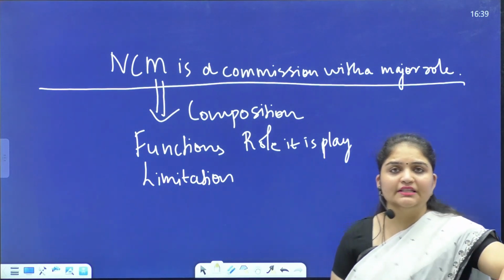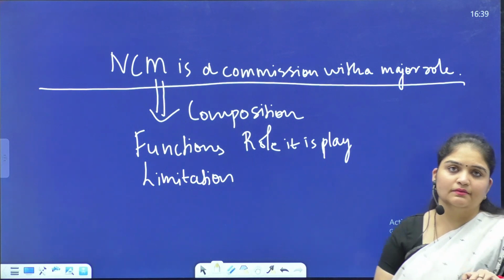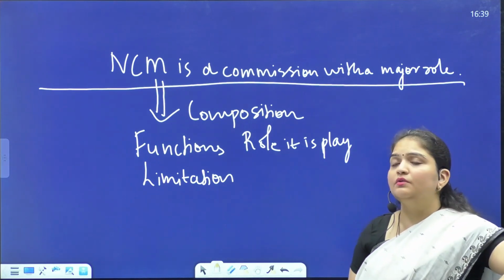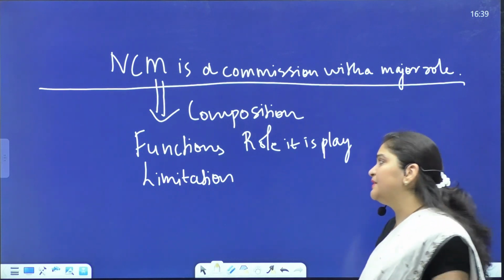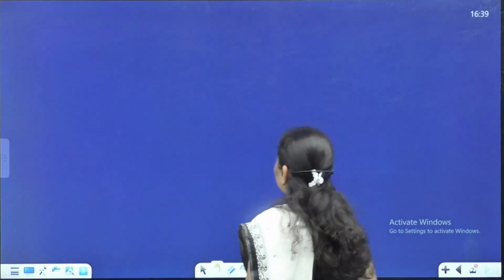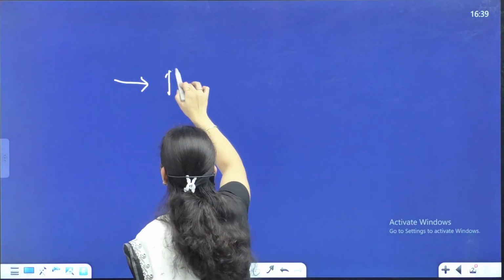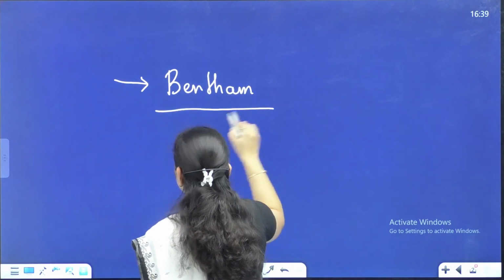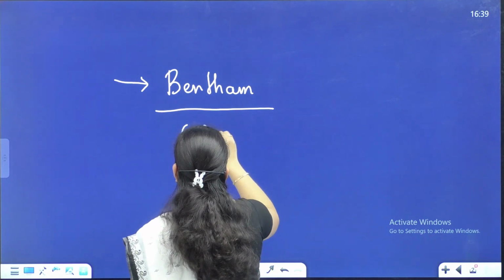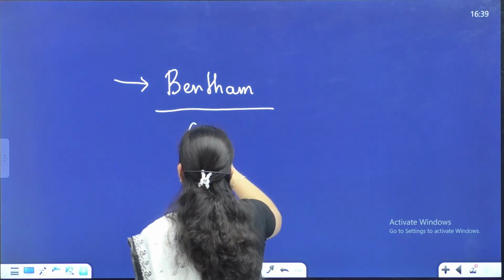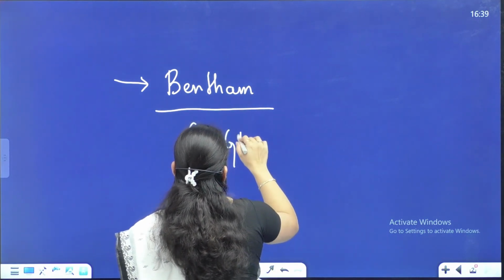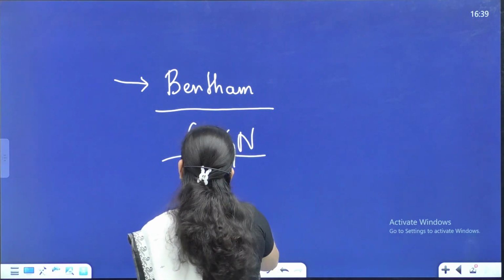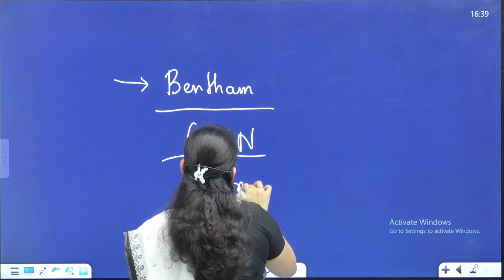Here is where we bring in the scholars who talk about minority rights. When we talk about Bentham's principle, what does Bentham say? Bentham says greatest happiness of the greatest number. This becomes problematic because who is ignored? It is the minorities who end up being ignored.